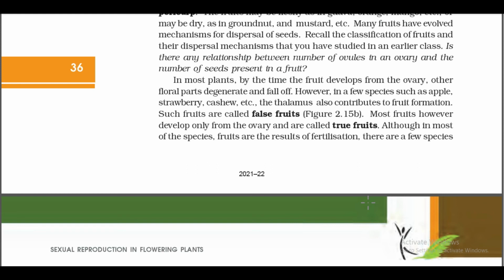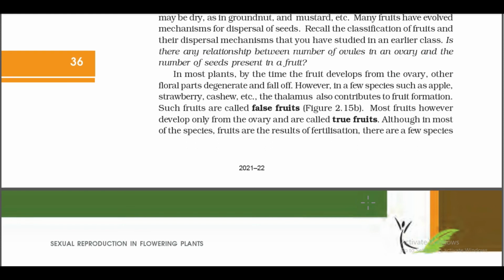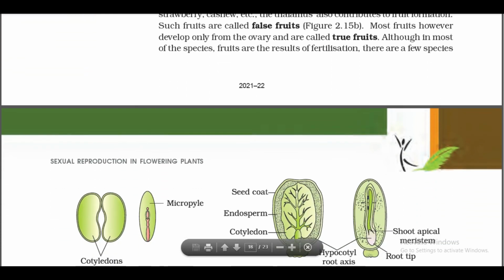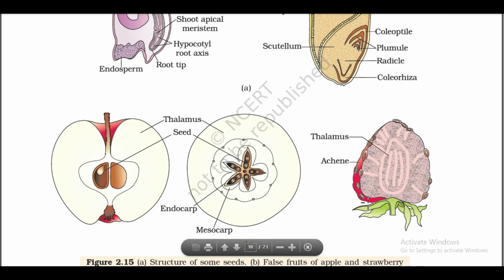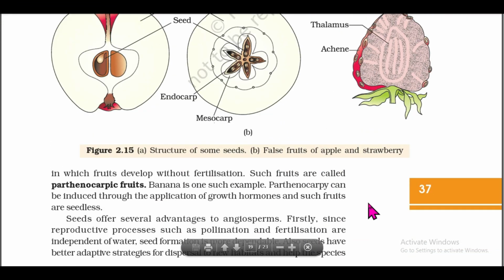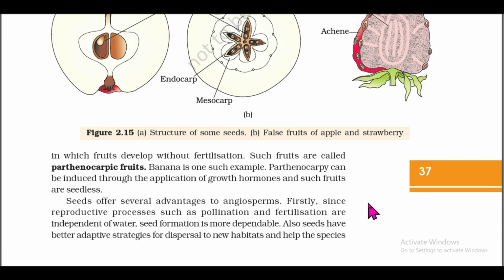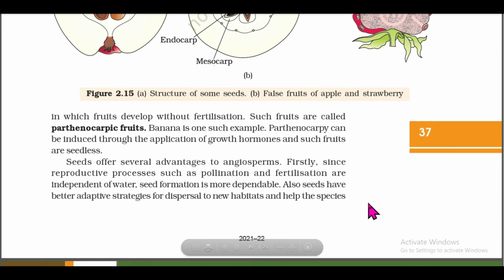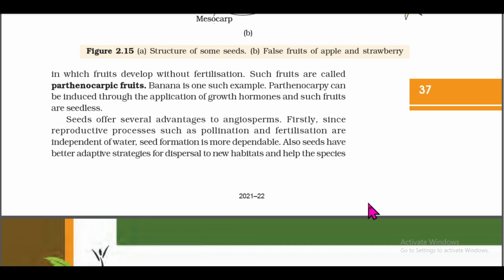Although in most of these species, fruits are the result of fertilization, there are a few species in which fruit develops without fertilization. Such fruits are called parthenocarpic fruits. Banana is one such example. Parthenocarpy can be induced through the application of growth hormones, and such fruits are seedless. Seed offers several advantages to angiosperms. Firstly, since reproductive processes such as pollination and fertilization are independent of water, seed formation is more dependable.